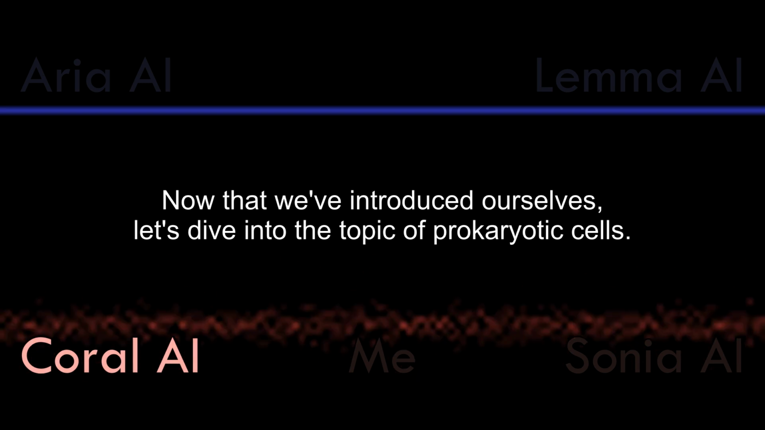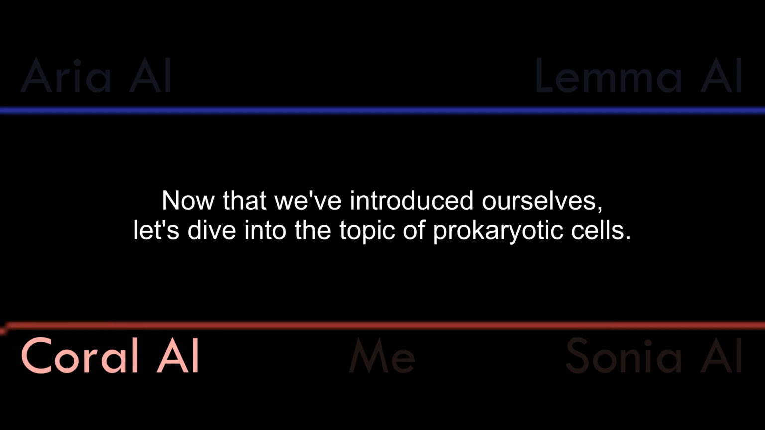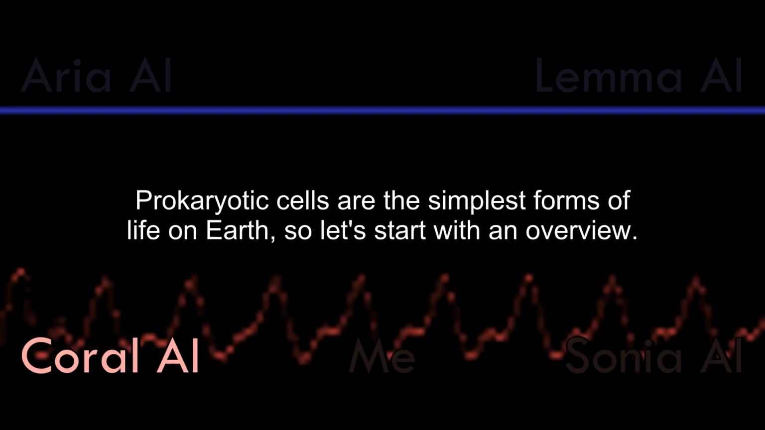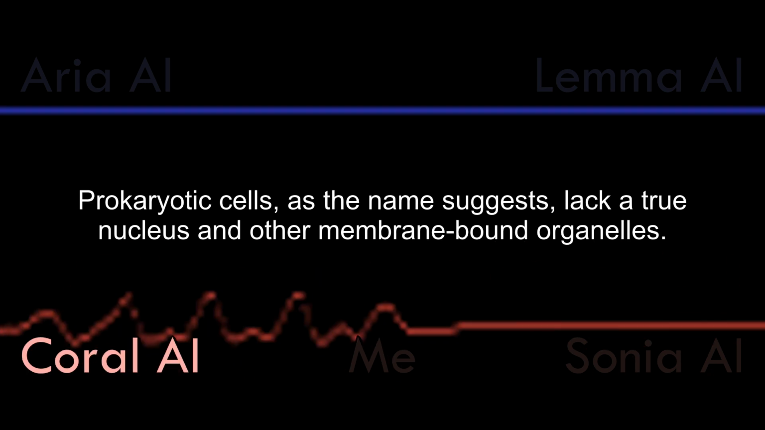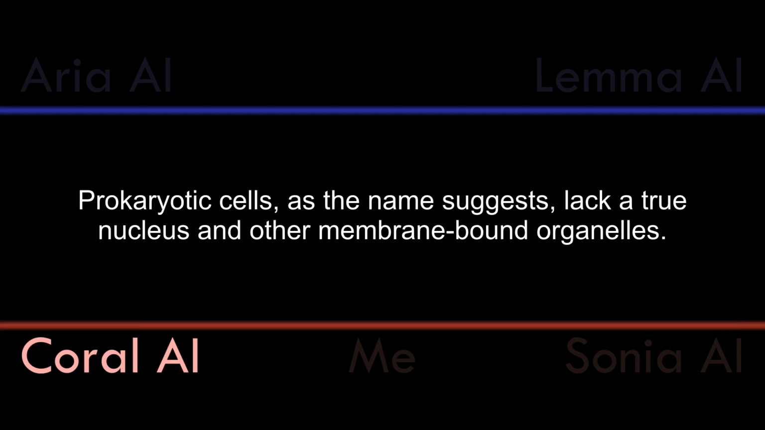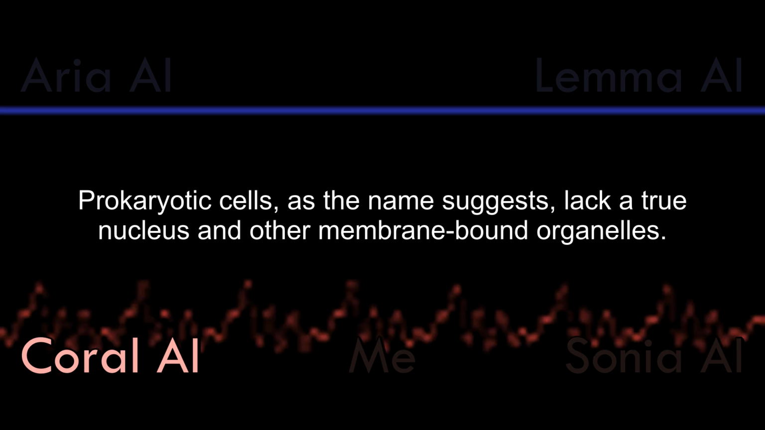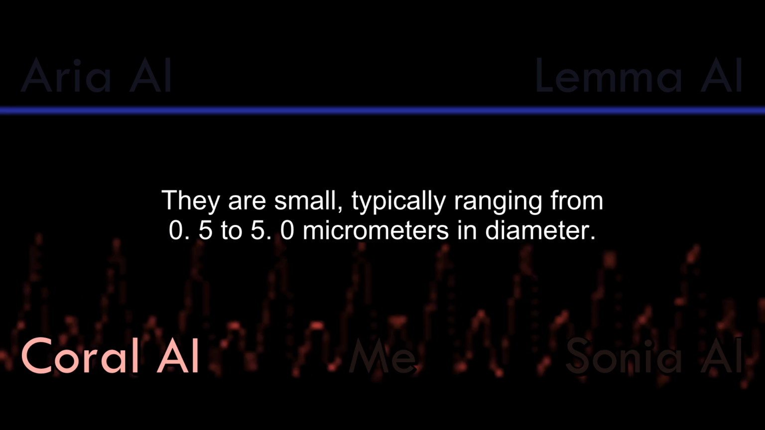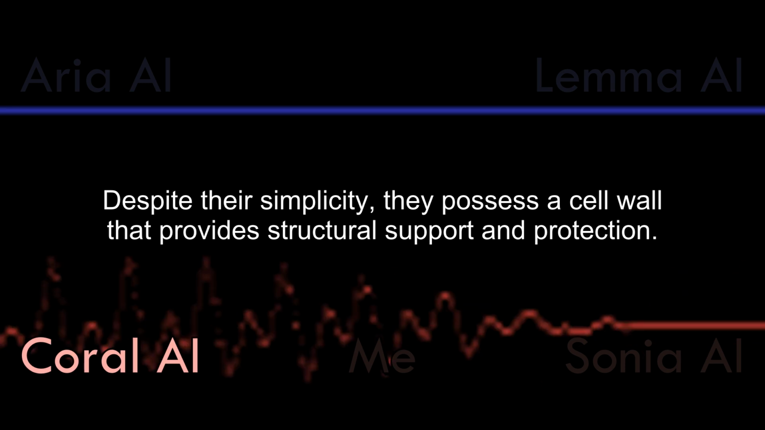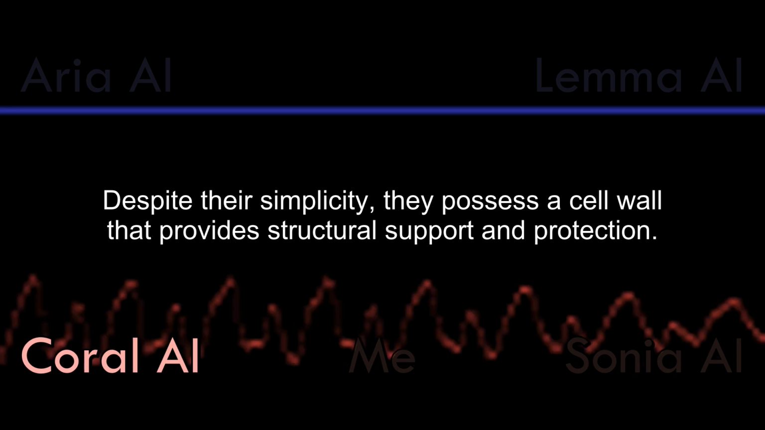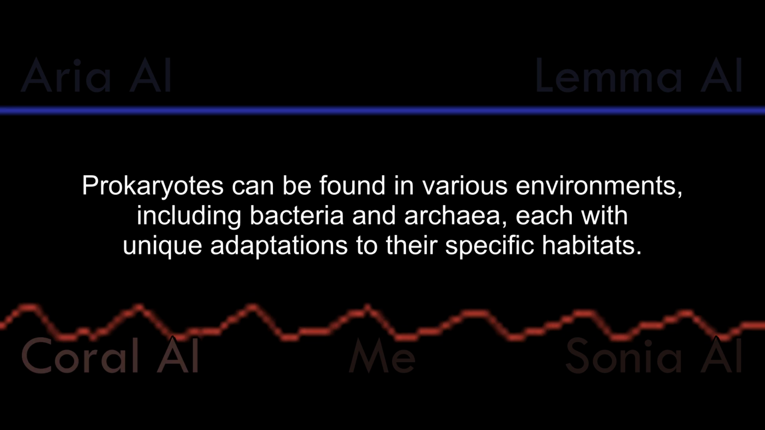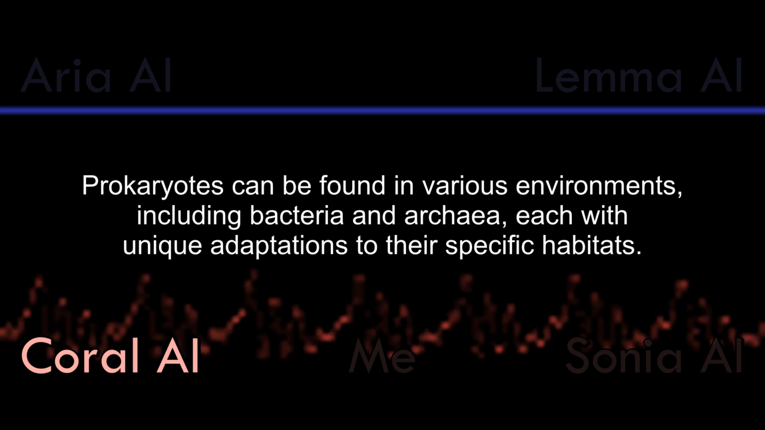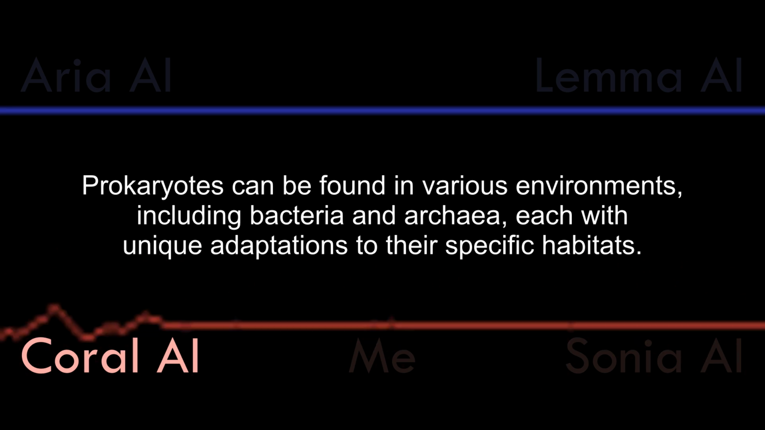Now that we've introduced ourselves, let's dive into the topic of prokaryotic cells. Prokaryotic cells are the simplest forms of life on Earth, so let's start with an overview. Prokaryotic cells, as the name suggests, lack a true nucleus and other membrane-bound organelles. They are small, typically ranging from 0 to 5 micrometers in diameter. Despite their simplicity, they possess a cell wall that provides structural support and protection. Prokaryotes can be found in various environments, including bacteria and archaea, each with unique adaptations to their specific habitats.